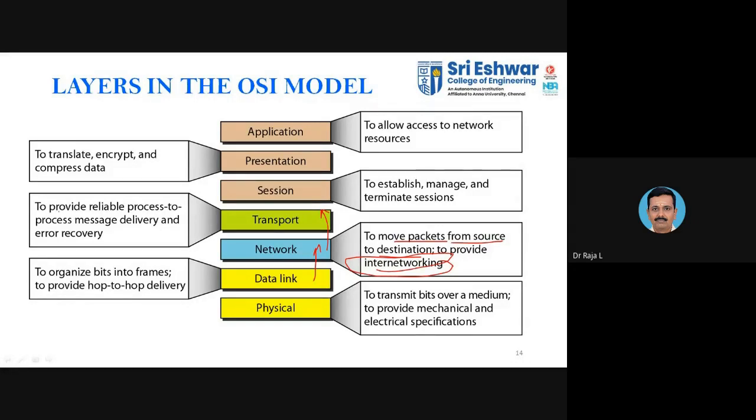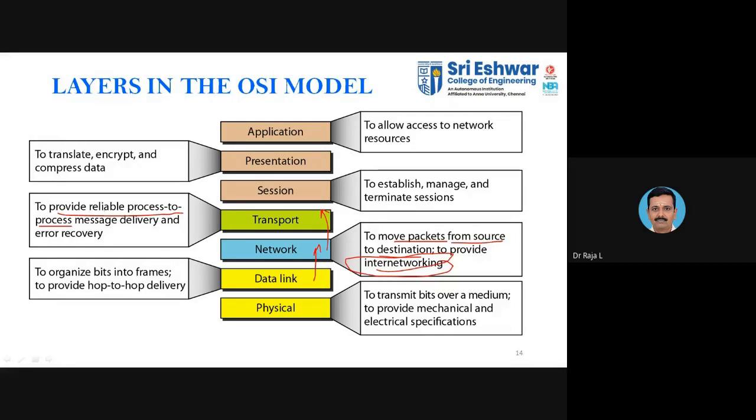Here you are going to provide the reliable process to process delivery with respect to segments. So what does process mean here? When certain actions are performed with a particular layer, the same thing will be performed with another entity. That is said to be process to process.